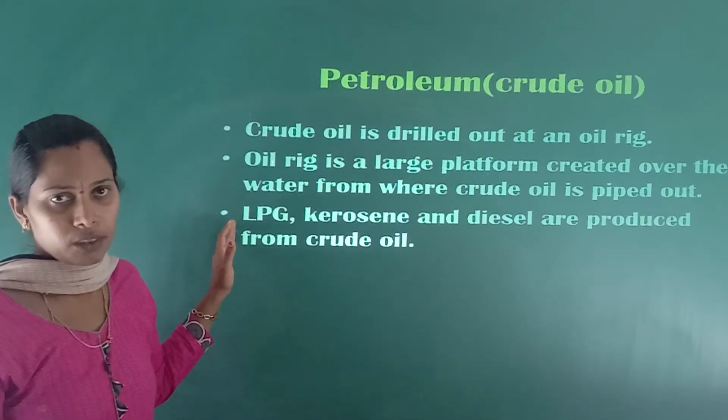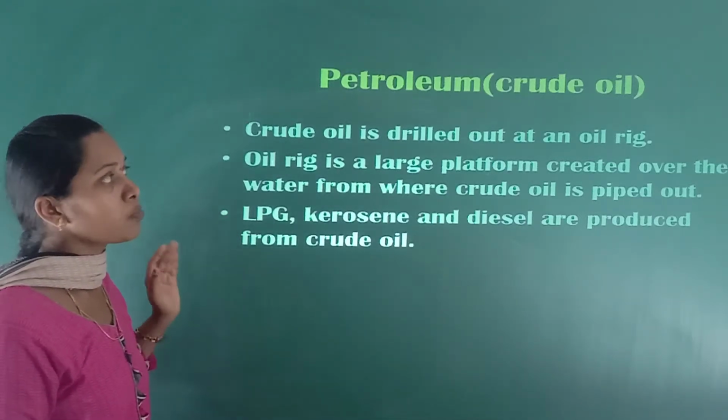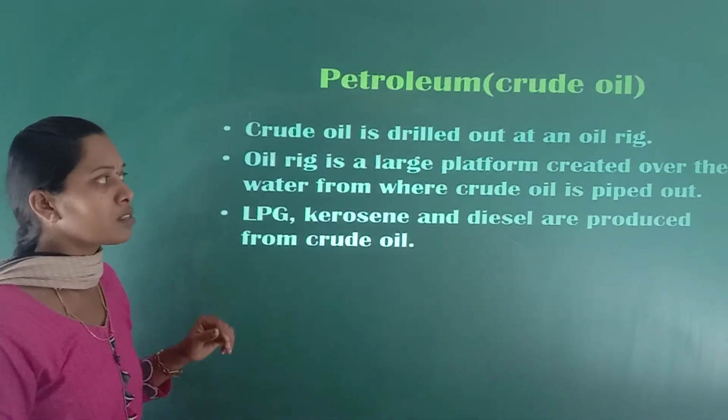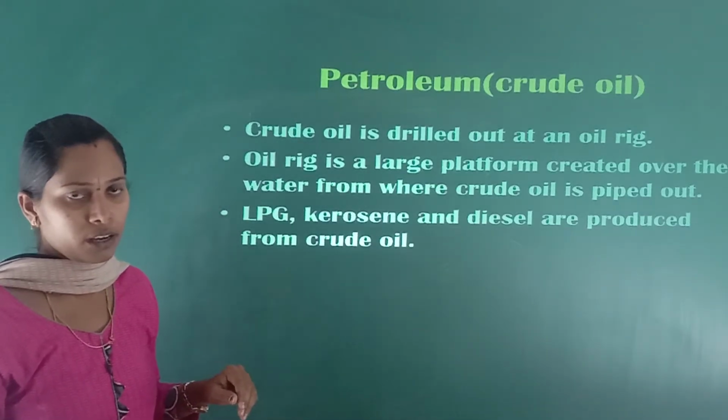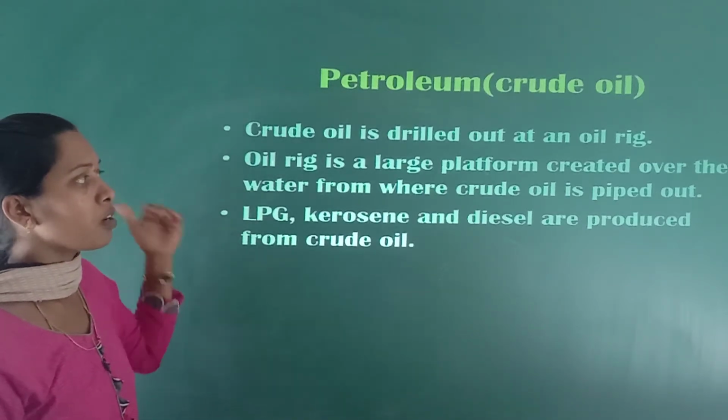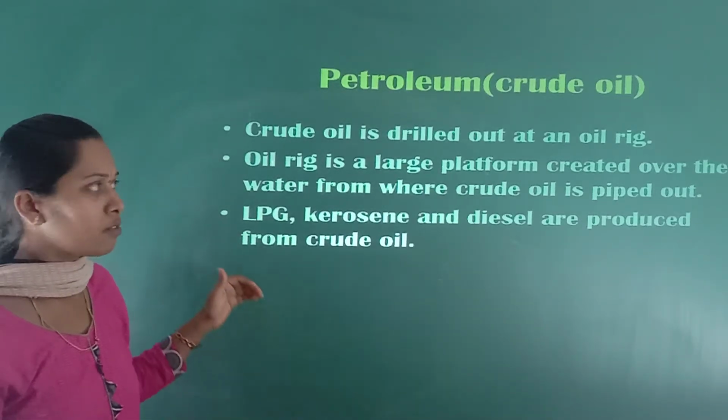First, petroleum, which is also called crude oil. Crude oil is drilled out at an oil rig. From where are we getting this petroleum? It is drilled out at an oil rig.